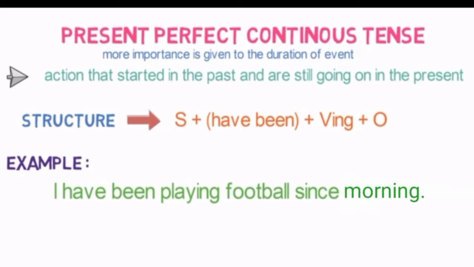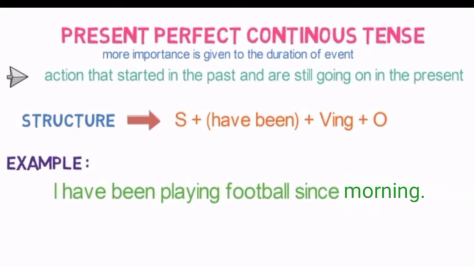How is the sentence formed in this present perfect continuous tense? First the subject, then have been is used to show the present perfect continuous tense, with the verb which ends with ing, and lastly the object. So in this way the structure of the sentence is formed.